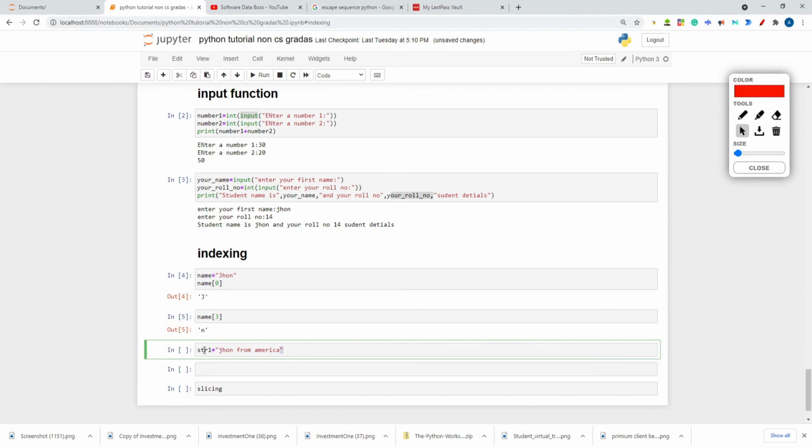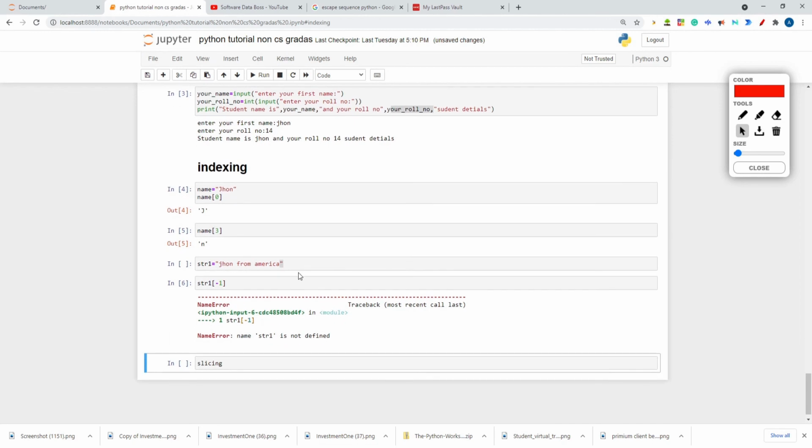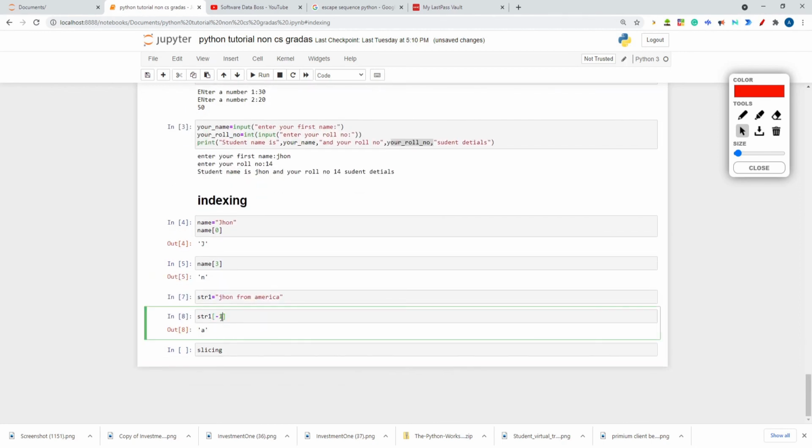If I want to print a set of characters, a substring, there is a concept of negative indexing also, because this is positive indexing, 0, 3, but negative indexing counts from the end. If I write str minus 1, then the last character will be printed. Let's see, str minus 1. Why is it throwing an error? I haven't run this cell actually. Now it should not give me an error. It is giving me A. So str minus 1 means the last character.